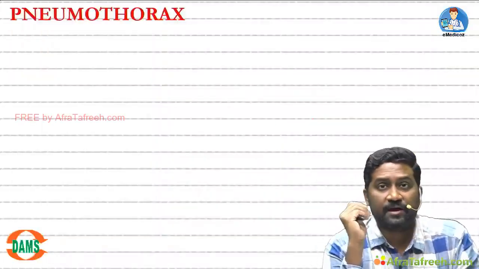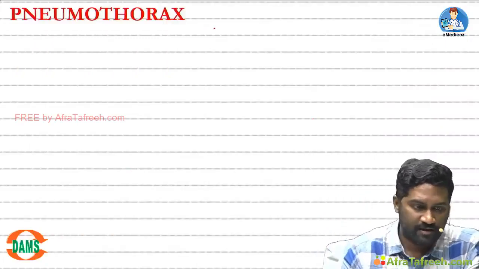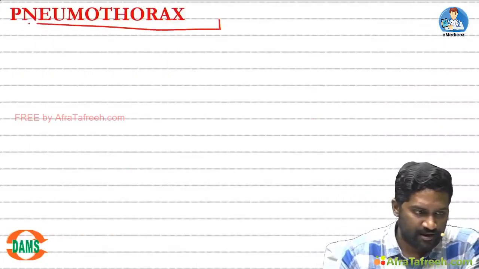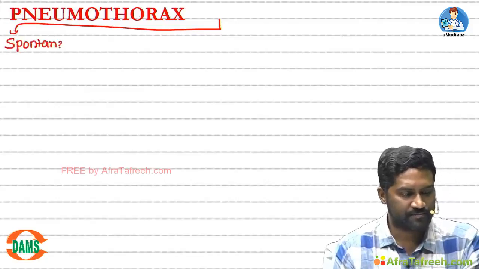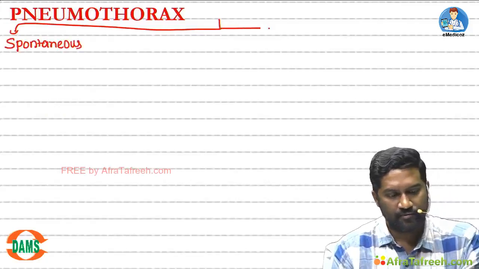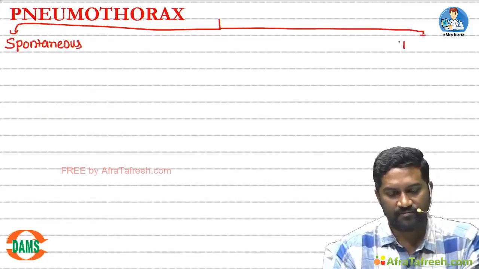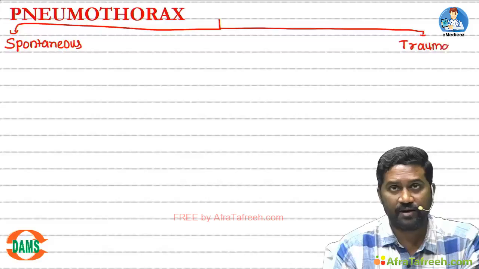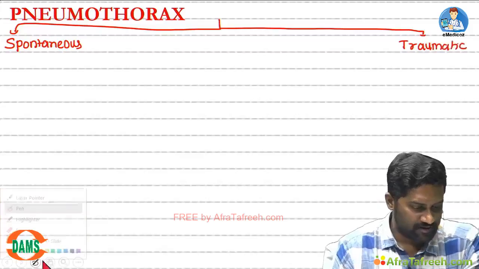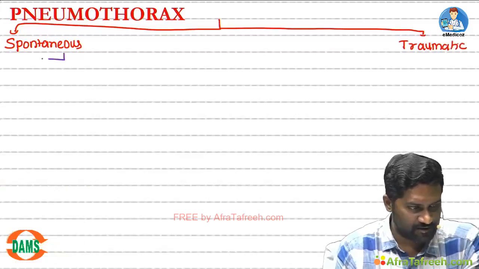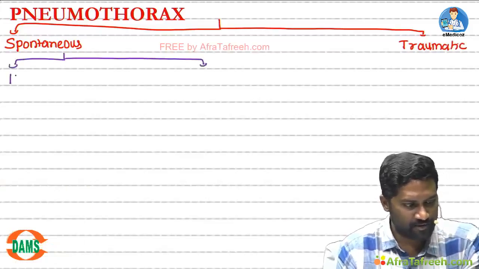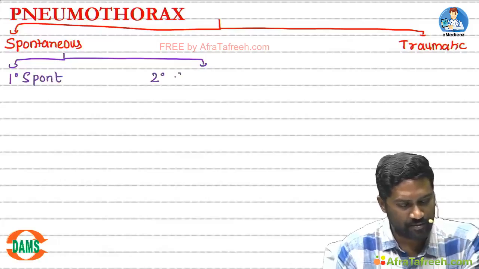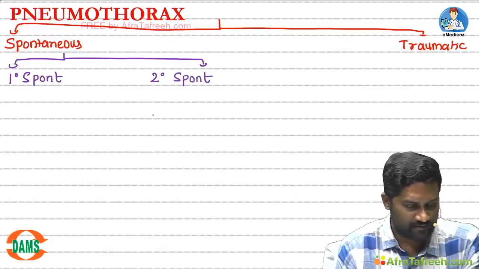Let us see the classification of pneumothorax. Pneumothorax is broadly classified into spontaneous pneumothorax and traumatic pneumothorax. Again, in the spontaneous pneumothorax, we have primary spontaneous and secondary spontaneous.